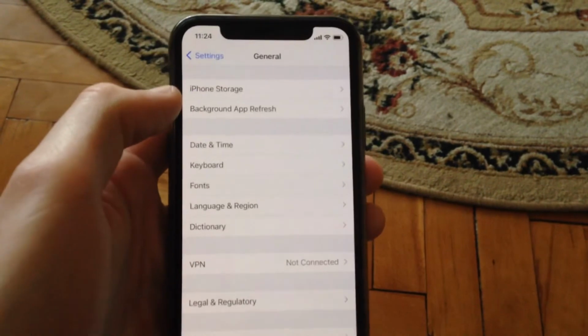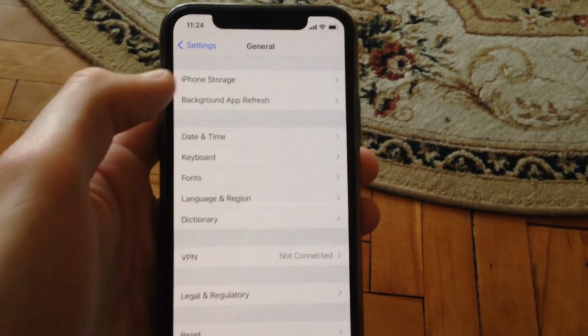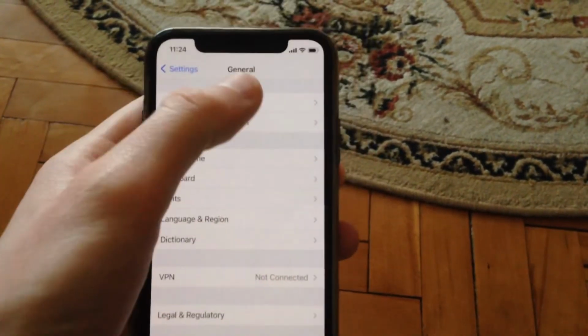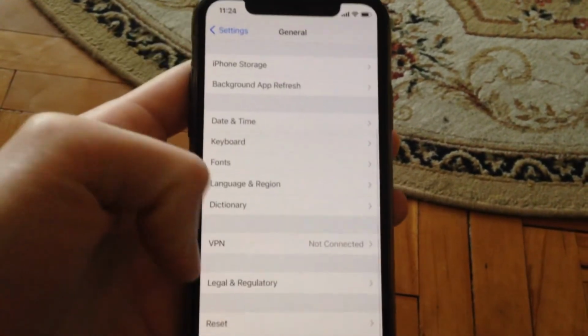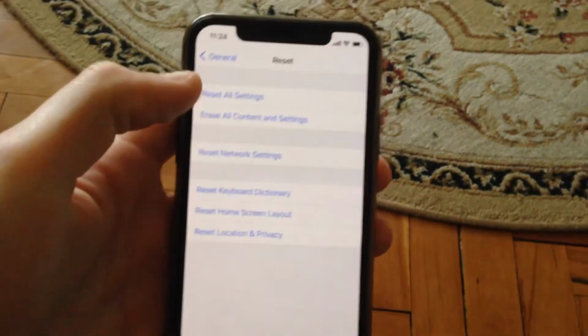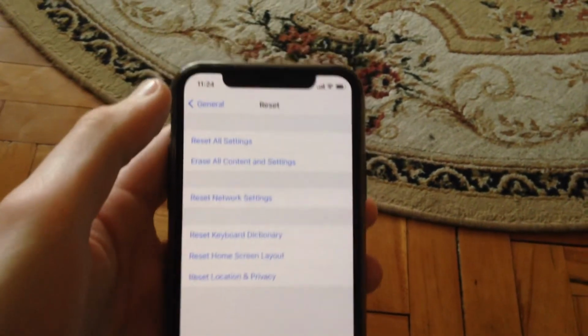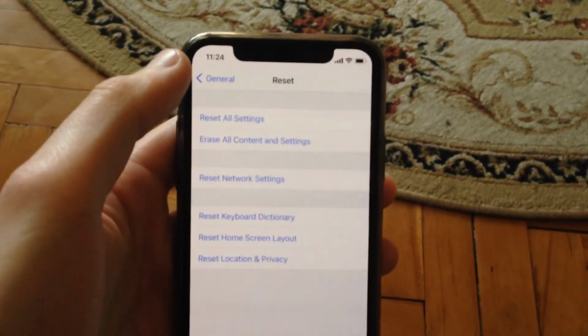So, and the latest thing you can try, just go back to the general in the settings, and in the reset just try to reset all settings. So just try this option.